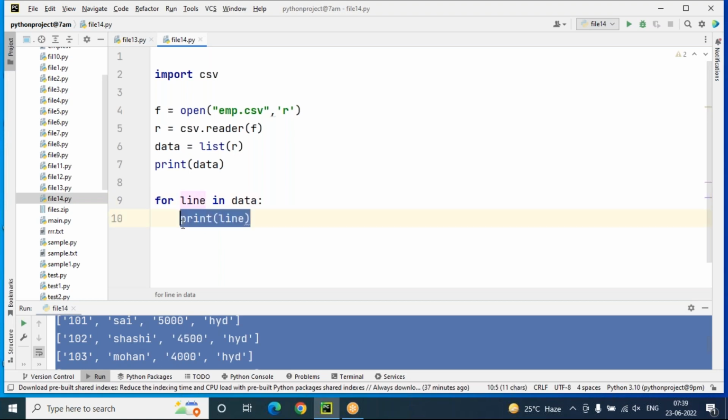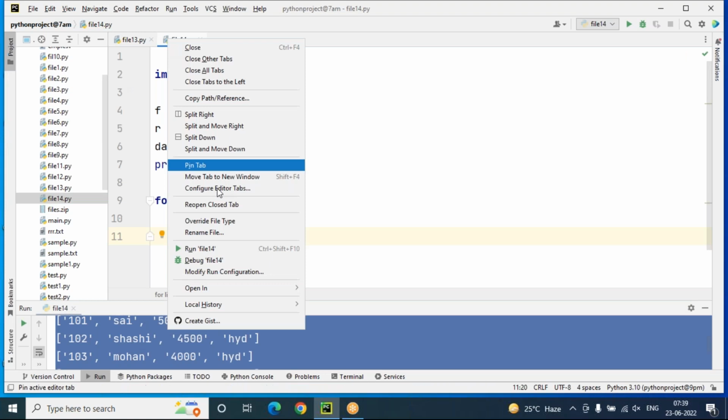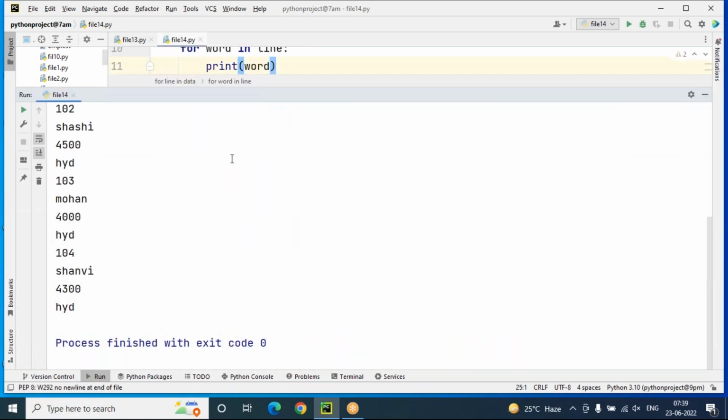Okay, again I'm using one more loop here, a nested loop. For word in line, for line in data, and after that, in that line each and every word I want to extract: for word in line. Then finally I want to print the word only. If I try to print a word, look here at how we can extract each and every word from the line and how it will print.